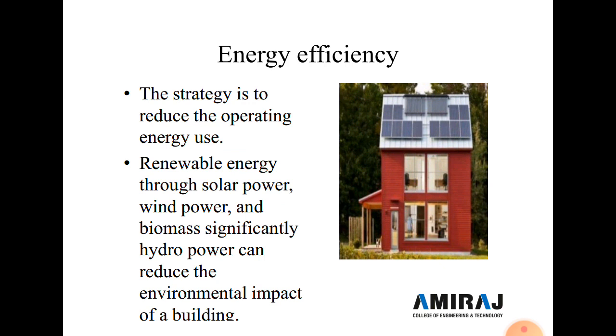Now second is energy efficiency. The strategy is to reduce the operating energy usage. Here we use electricity. As compared to electricity, if we use naturally available energy like sunlight or wind, and by using the natural energy we generate power, this power is used in our building. So it's an energy efficient building. Renewable energy through solar power, wind power, biomass and hydropower can significantly reduce the environmental impact of a building.